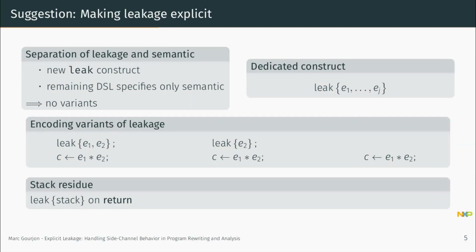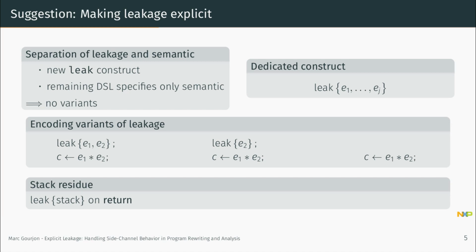So the suggestion here is that we separate the specification representation of side-channel behavior from semantic by introducing a new construct, which I will denote leak. On the right-hand side, you see this dedicated construct, leak, which takes a number of expressions. The idea is that the expressions in the leak statements define or represent the program's side-channel behavior. The remaining part of the language can now remain free of side-channel specification and specifies only the semantic behavior of programs. Now, with this dedicated construct, different variants of side-channel behavior can be encoded without introducing additional operators.